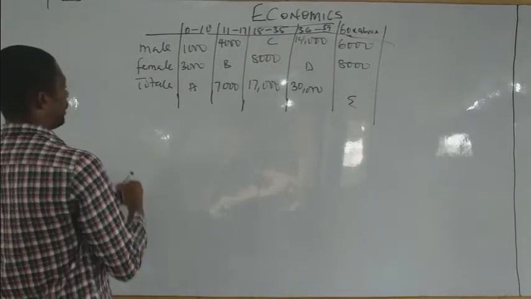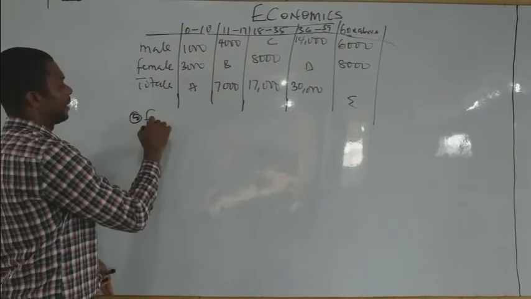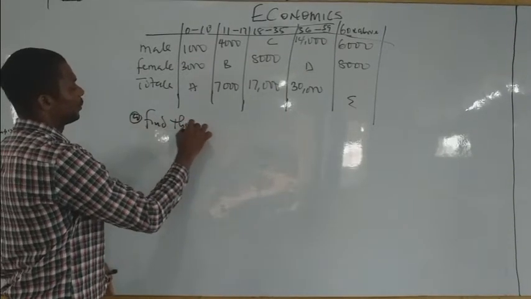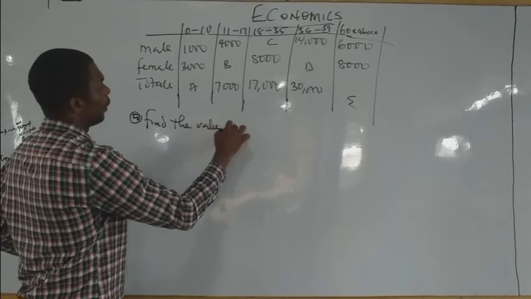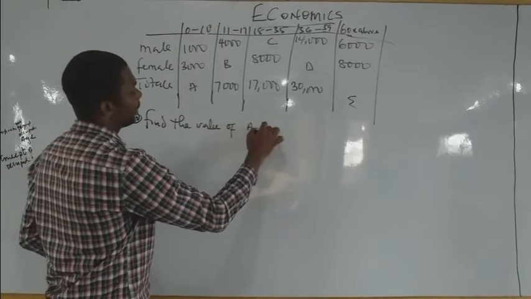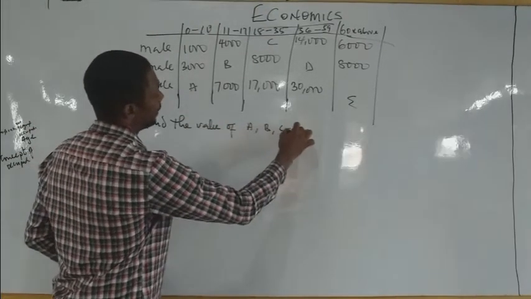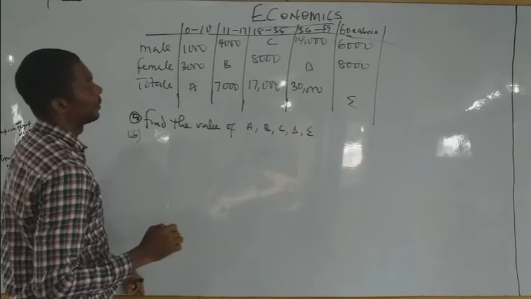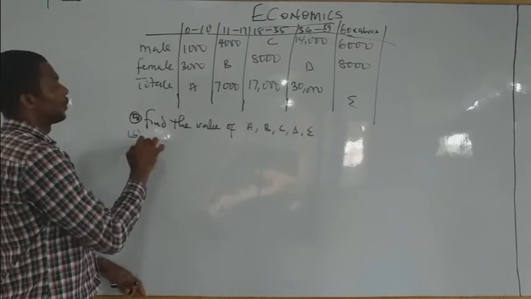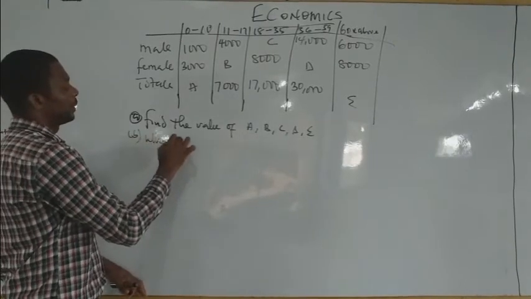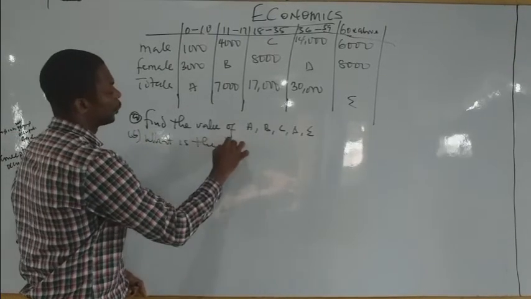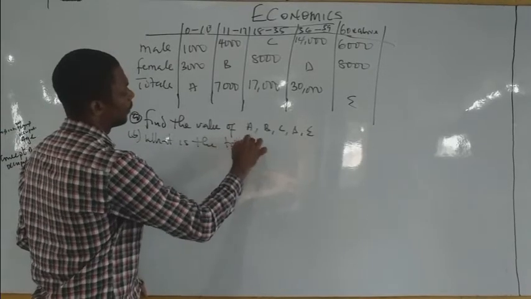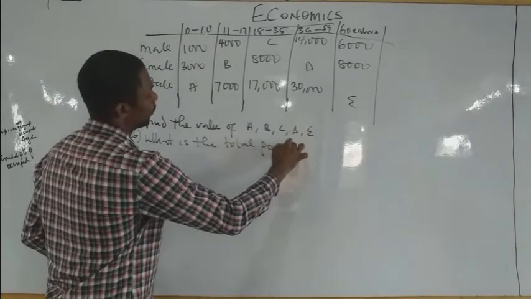I am told to: A, find the value of A, B, C, D, E. B, what is the total population?